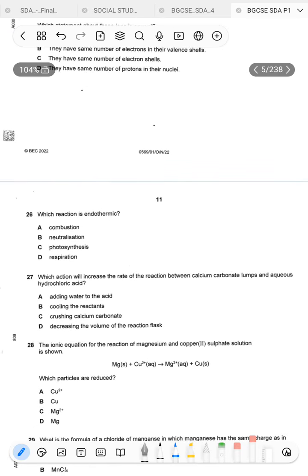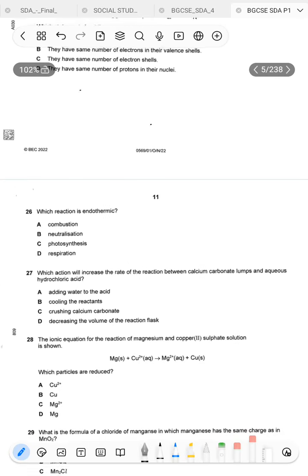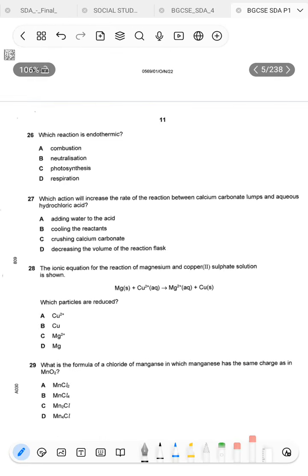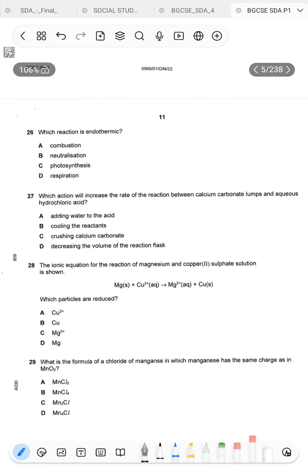And then they have the same number of protons in their nucleus. No, that is totally wrong. 26. Which reaction is endothermic?